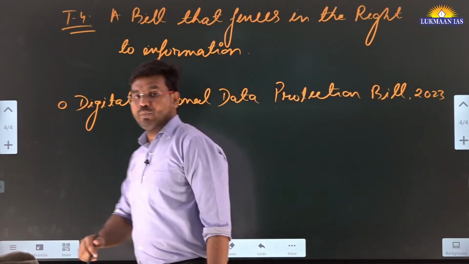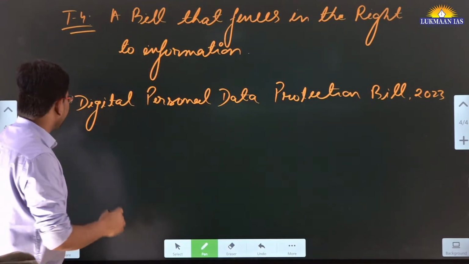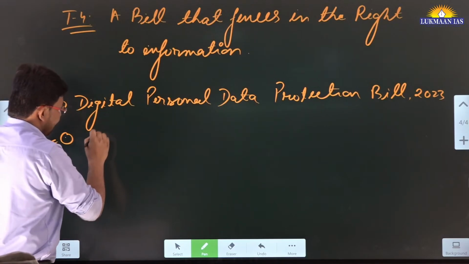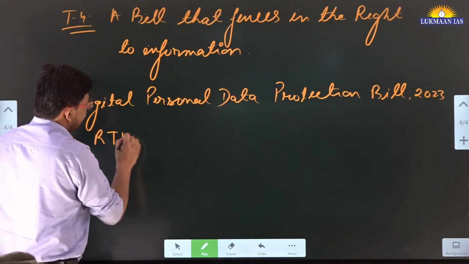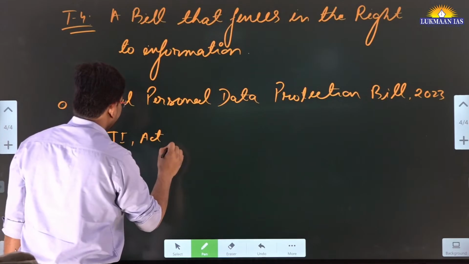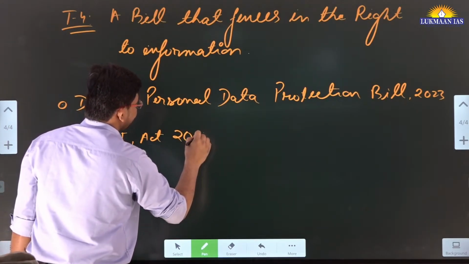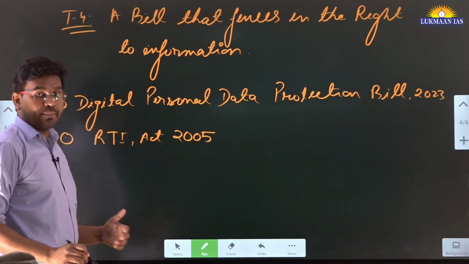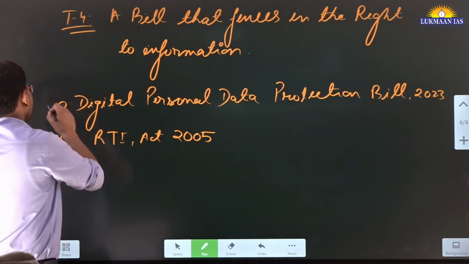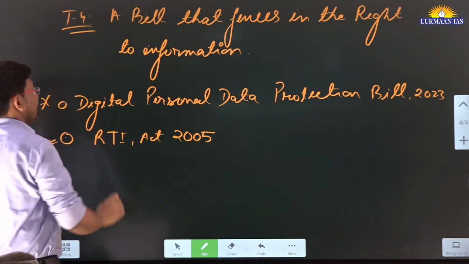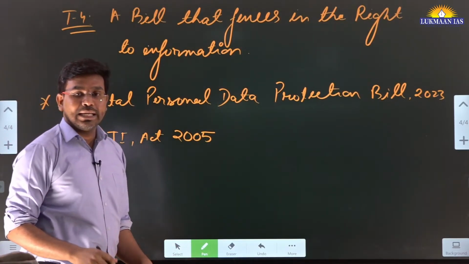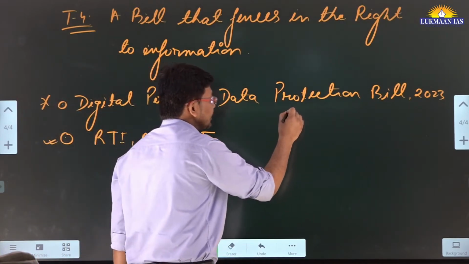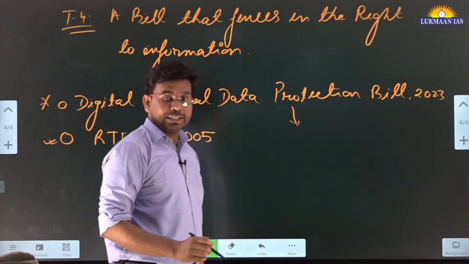The central government wants to implement the Digital Personal Data Protection Bill 2023, but at present we have the RTI Act, the Right to Information Act 2005, which is in place. So this article talks about the lacuna that the Digital Personal Data Protection Bill is facing. What are the lacunas that this particular bill is facing?